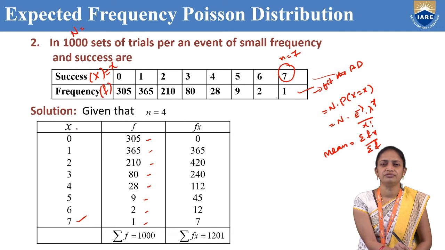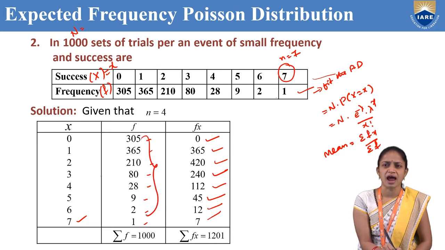Okay, so now we need to find fx, that is f into x. 0 into 305 is 0. 1 into 365 is 365. 2 into 210 is 420. 3 into 80 is 240. 4 into 28 is 112. 5 into 9 is 45. 6 into 2 is 12. 7 into 1 is 7.